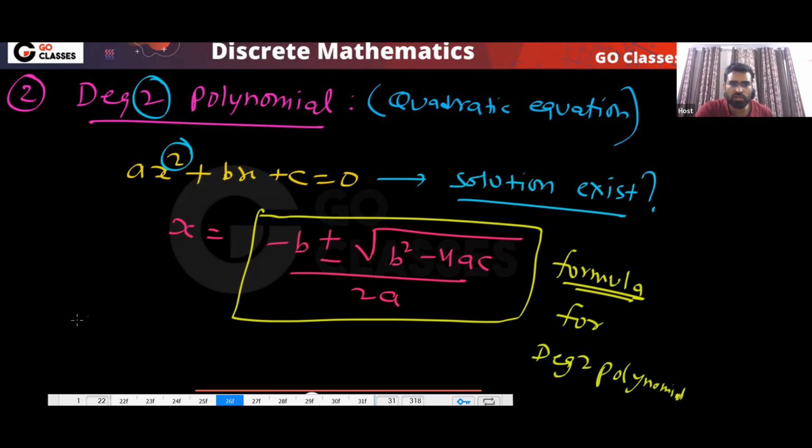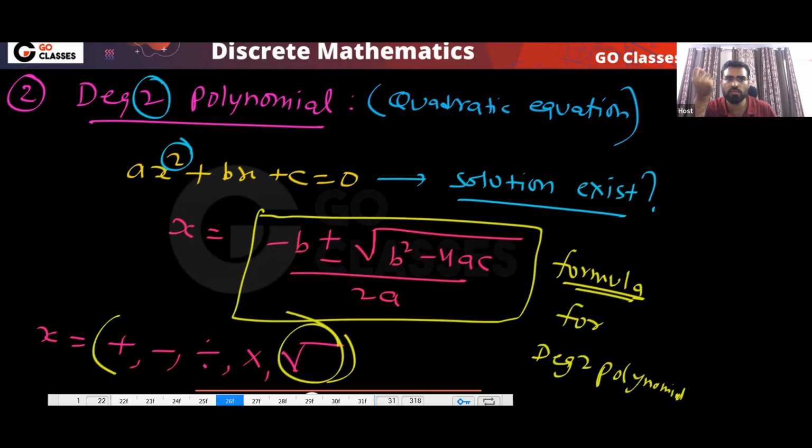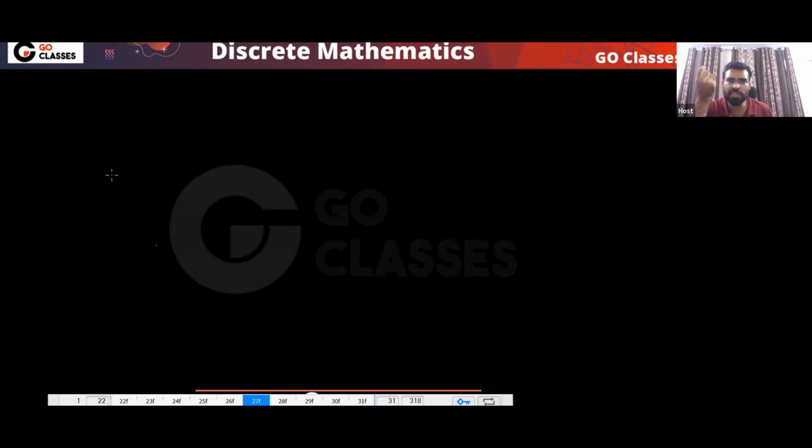Can I say this solution is in terms of plus, minus, division, multiplication, square, and this root? So this solution is in terms of plus, minus, division, multiplication, and root. Correct, we have a formula. What about a degree 3 polynomial? Can anyone tell me about a degree 3 polynomial?